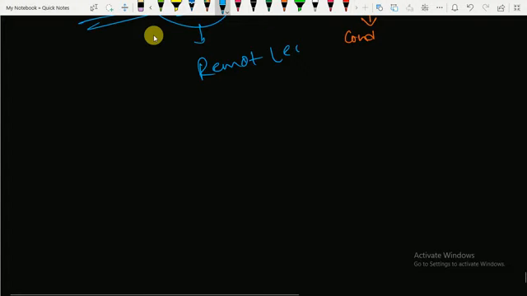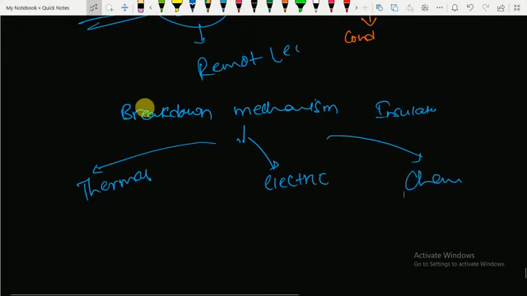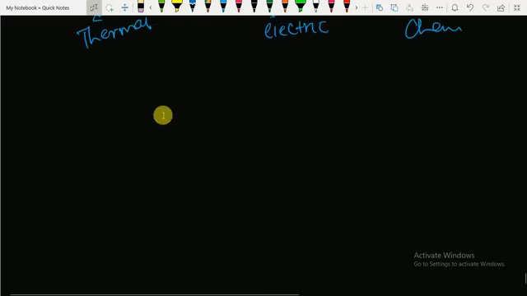Now, how does an insulator break down, that is, the breakdown mechanism of an insulator. There are three ways: it can be a thermal breakdown, an electric breakdown, or a chemical breakdown. We don't need to go into much detail, and if I have to clear it, then I will go into it in my next few slides. Now I'm going to start with conductors.